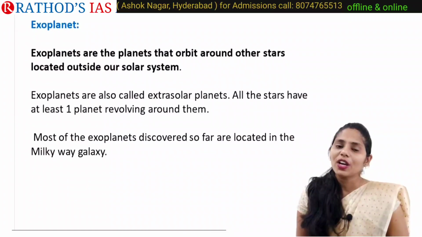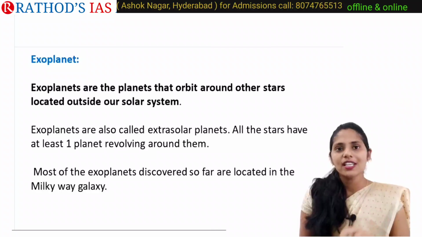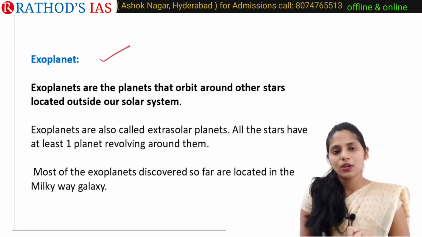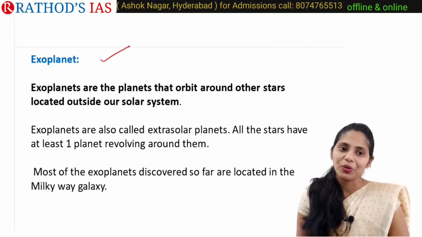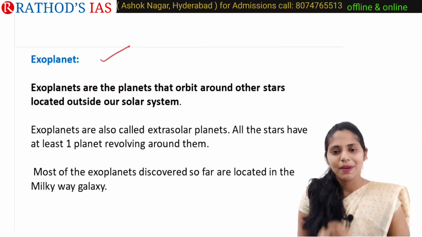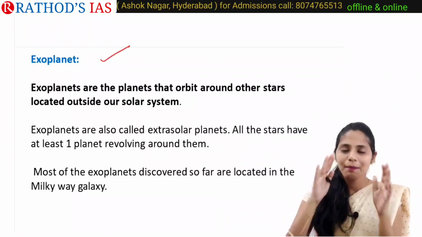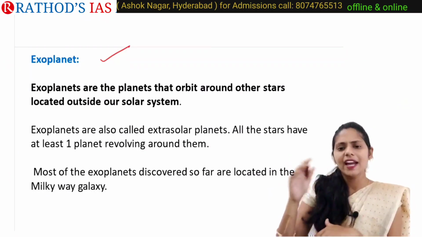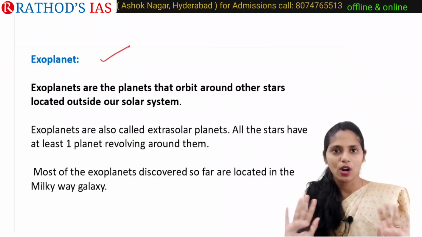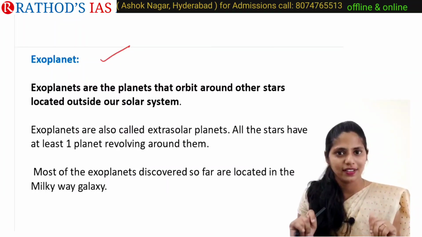And now let us try to talk about one important keyword, that is exoplanet. If you are reading the newspaper, you will come across this word exoplanet. So what is the meaning of exoplanet? It is also a planet, but it is not present inside our solar system but outside it, and it is revolving around another star, not the Sun. I hope it is clear, right?